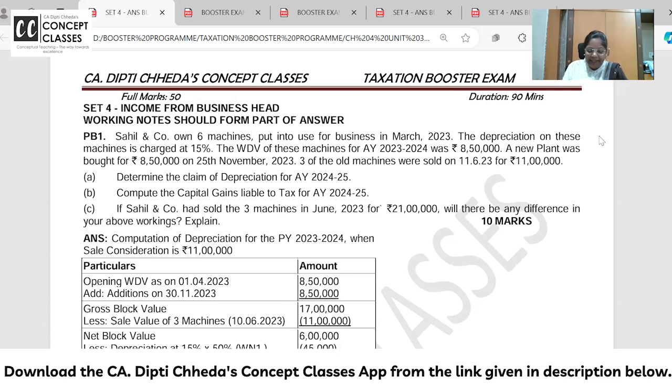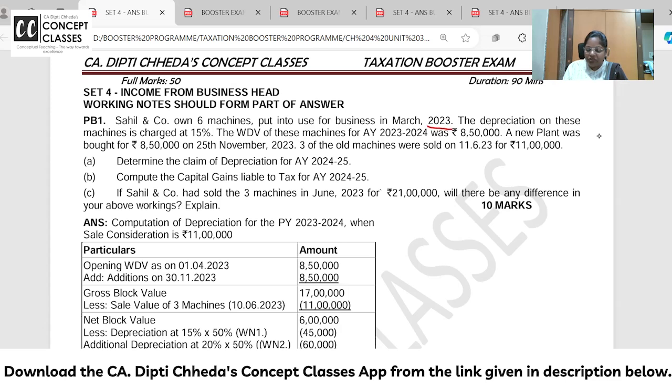Okay. So Sahil is having 6 machines in March 23. The depreciation on these machines is at 15% and the WDV is 8,50,000. A new plant is purchased on 20th of November. Whenever a new plant is purchased and it is used for less than 180 days, put the date over there, 25th of November or 30th of November, whatever it is, so that you remember that it is used for less than 180 days. Now, 3 of the old plants, old machinery, were sold also for 11 lakhs.